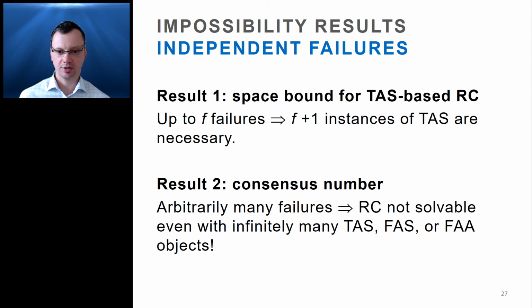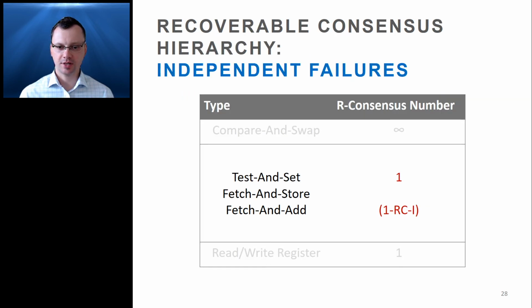The second result concerns consensus number, and it states that if there are arbitrarily many failures, then recoverable consensus is not solvable using test-and-set, fetch-and-store, or fetch-and-add, even if we are given infinitely many such objects. The second result implies that several primitives at level 2 in Herlihy's hierarchy drop to level 1 in the recoverable hierarchy with independent failures. This separates the recoverable hierarchy with independent failures from both the conventional consensus hierarchy and from the recoverable hierarchy with simultaneous failures, where these primitives were shown to be 2-RC-S.